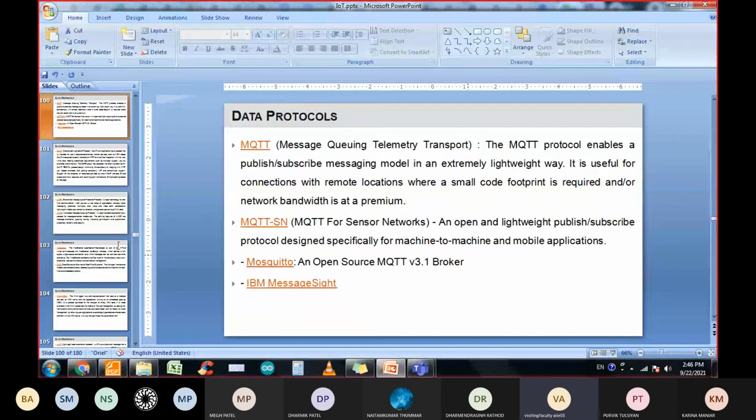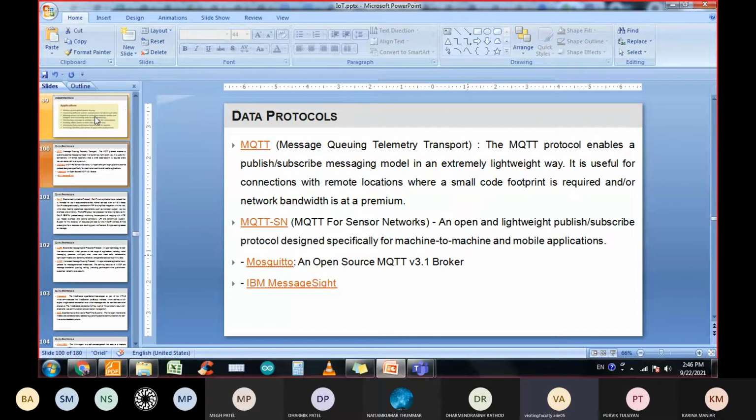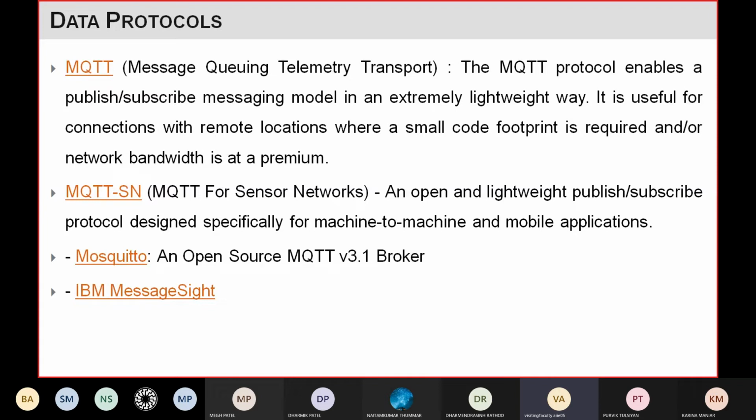So data category means the protocols which are transferring the message, transferring the data, or doing the communication in the form of messages, right? Apart from this protocol, for example, MQTT is the standard protocol, but there are some other variants like SMQTT, secure MQTT, then MQTT SN.